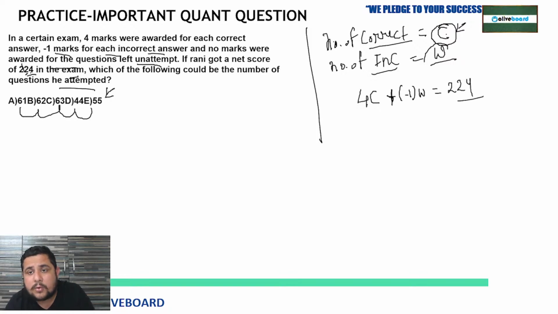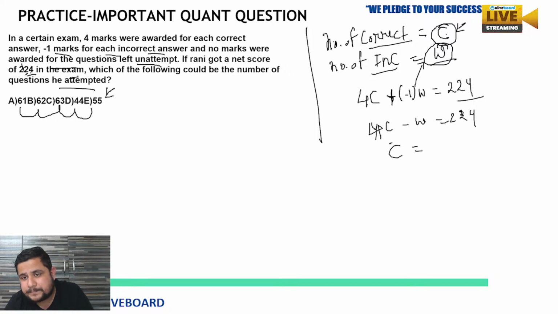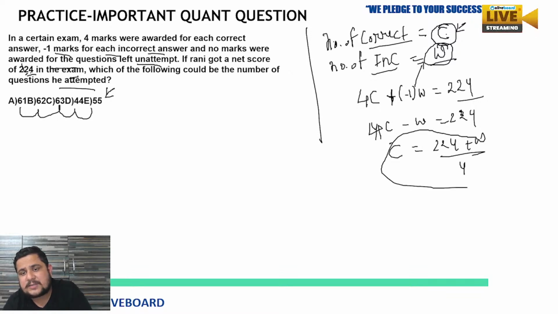The number of wrong questions he attempted, and on each he is getting minus 1 mark. So 4C minus W equals 224. So we can get C equal to 224 plus W upon 4.